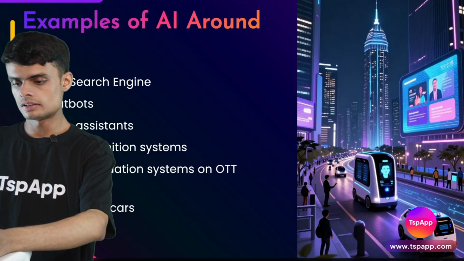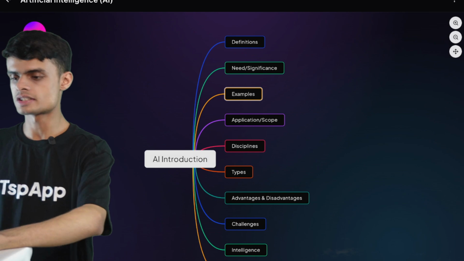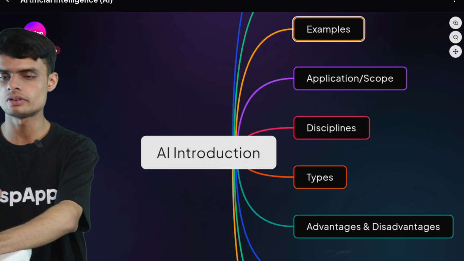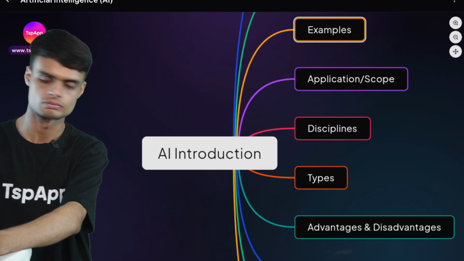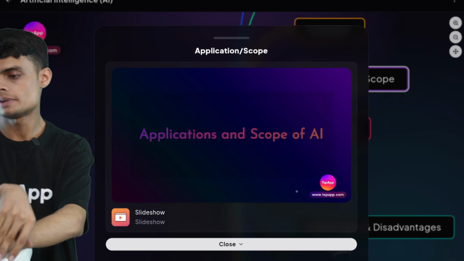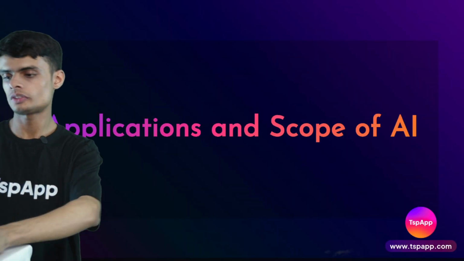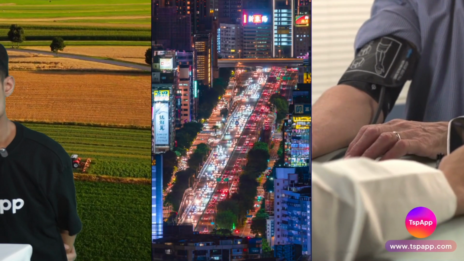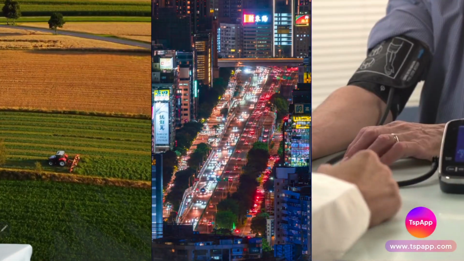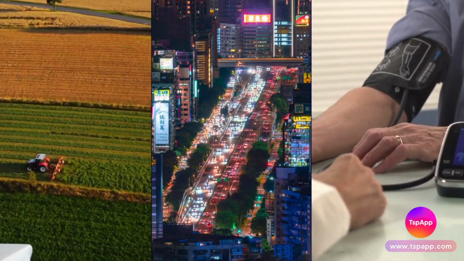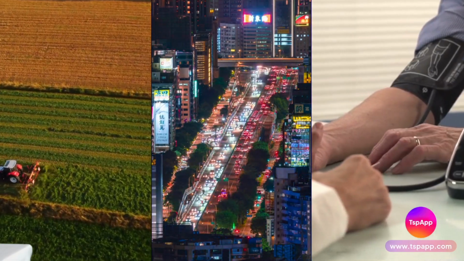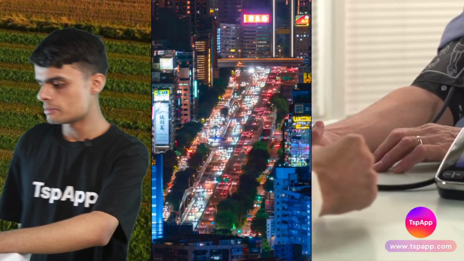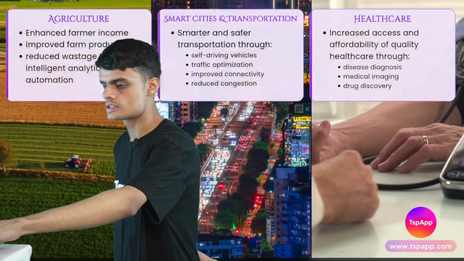Now let's see the next topic. This was about the examples of AI. Now we have the application or scope of AI, where all AI is being used. Application and scope. I will move on. You can see the various visuals. How is AI being used in these cases?